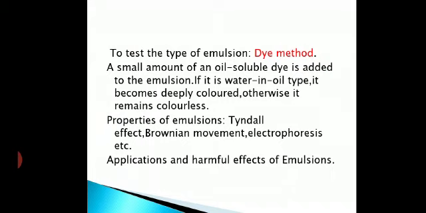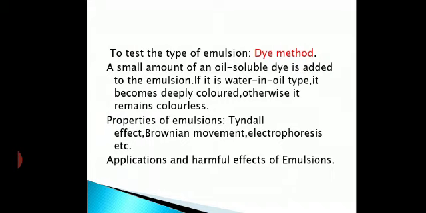Now here I am talking about the process of separating the constituent liquids, the two layers, the dispersed phase and the dispersion medium. What is that process called? Demulsification. Got it? That is known as demulsification. Clear? That phenomenon or process is called demulsification.